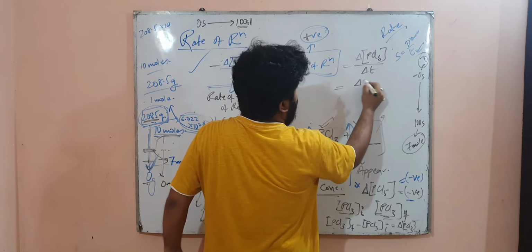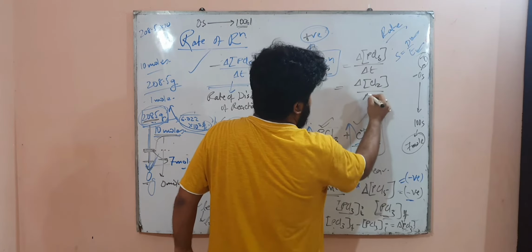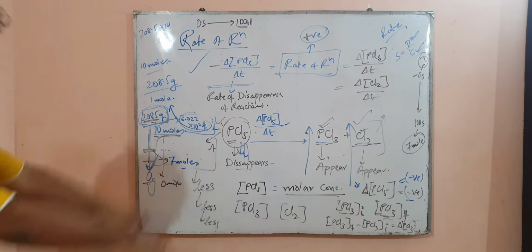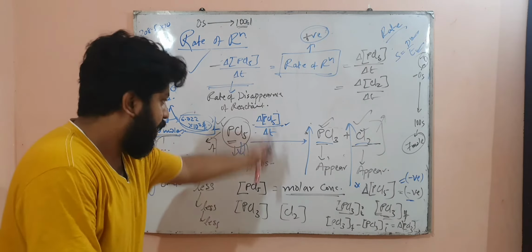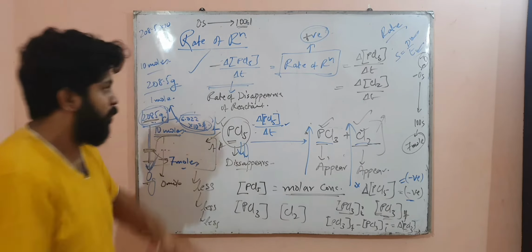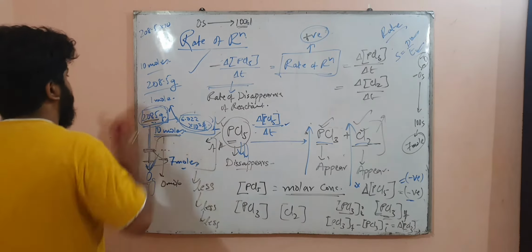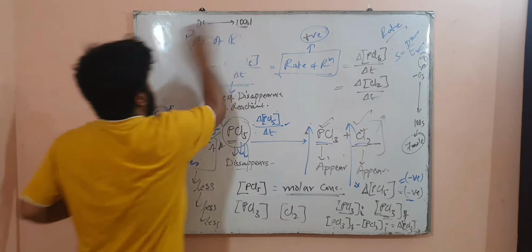In the same way you can also write del Cl2 by del T. So I hope you have understood how to measure the rate of reaction and how to write it down. Now take a final screenshot of the new things that I have written, and I will entirely clear the board. Thank you.